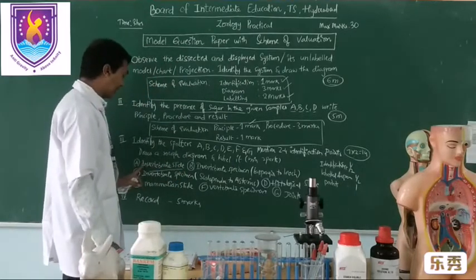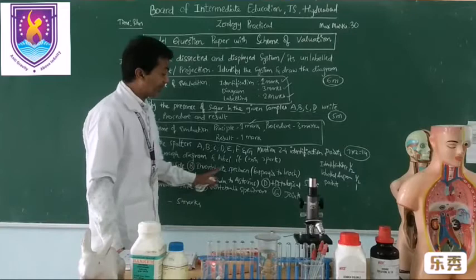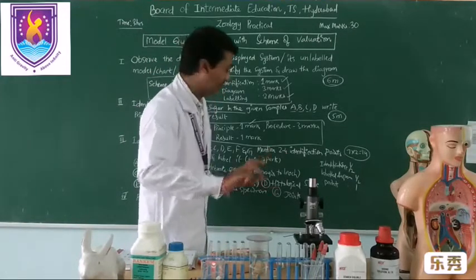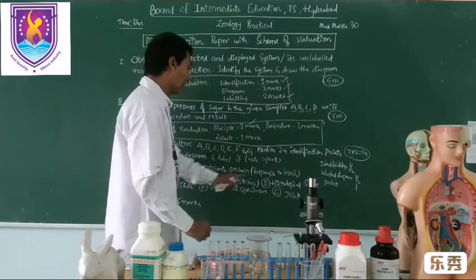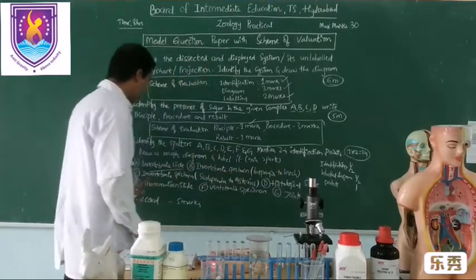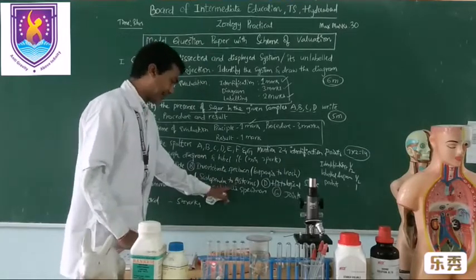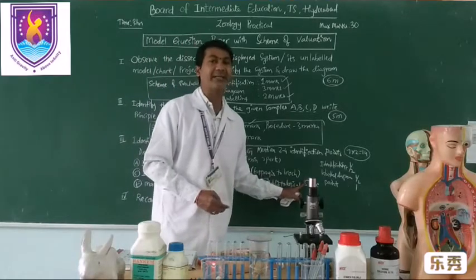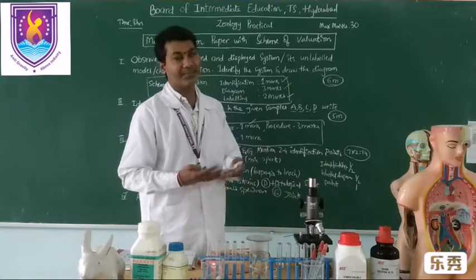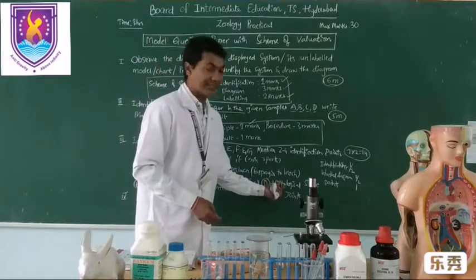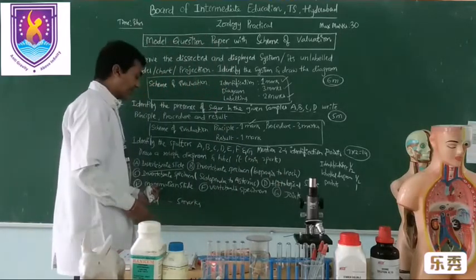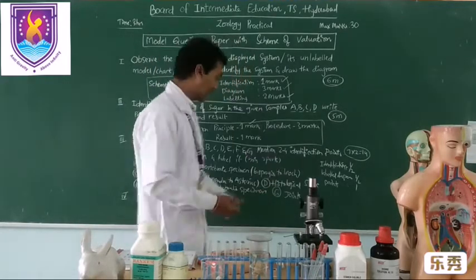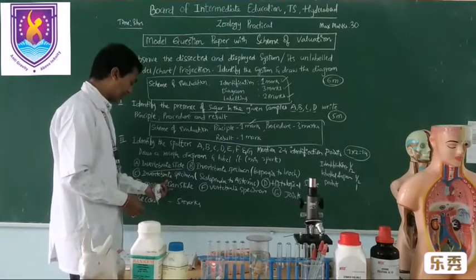The first is A, invertebrate slide, then B, invertebrate specimen. This is a specimen of a heart. Actually this is a frog specimen that will be placed during the examination. Then C is invertebrate specimens from Spongia to Leech, and D is invertebrate specimens from Scolopendra to Asterias. And E is a histological slide, as we have studied tissue slides like squamous epithelium and TS of bone. And F is a mammalian slide, like TS of liver or TS of stomach, which will be placed there, and you have to identify what it is.